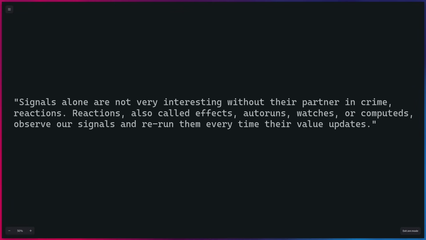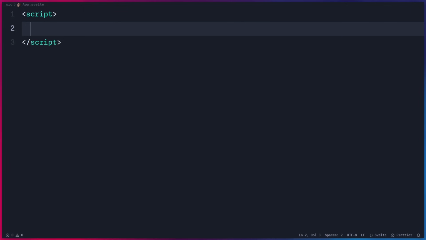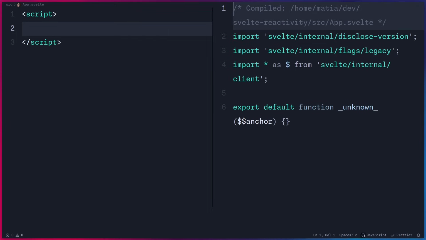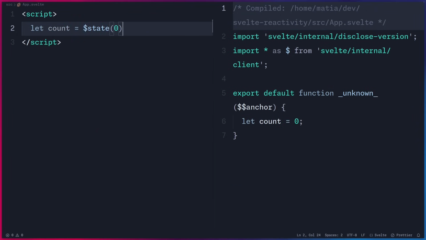Alright, so after that history lesson, let's understand how Svelte actually compiles code. If you have the Svelte extension, you can say show compiled code, and that is going to open the compiled Svelte code. Unlike some other frameworks, Svelte doesn't pretend that it's something that it is not. Svelte is a language that extends HTML. So let's say, for example, that we want to create a piece of state called count. You're going to see it's just a regular variable, so it's not even reactive until we actually change the value.